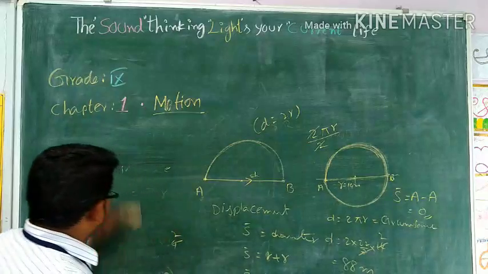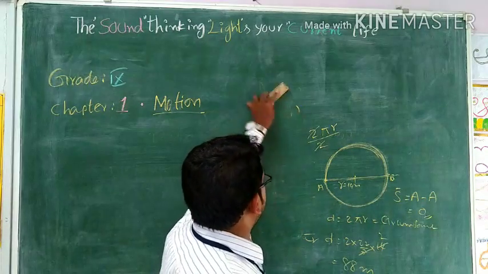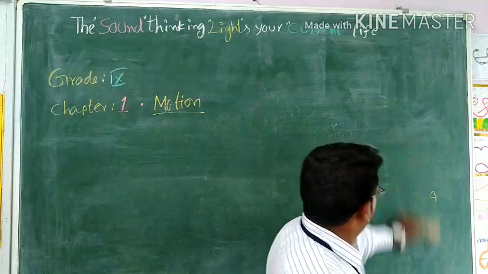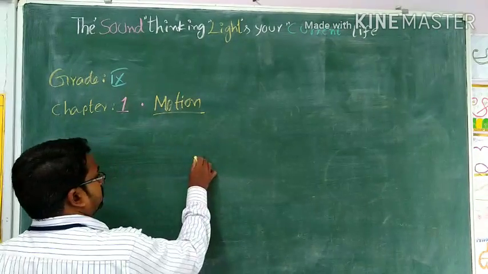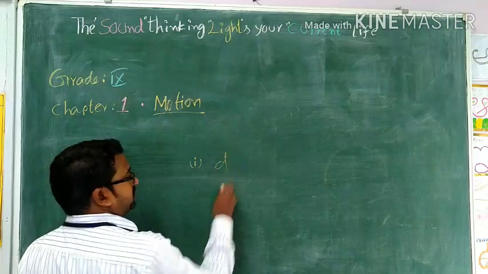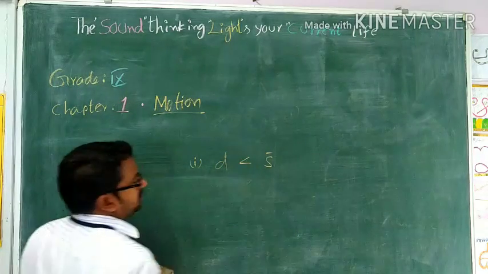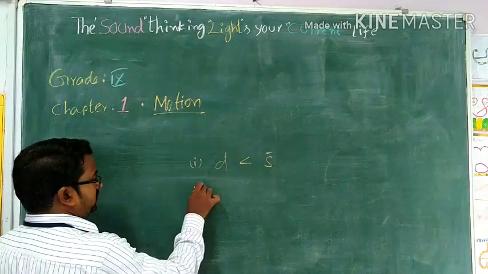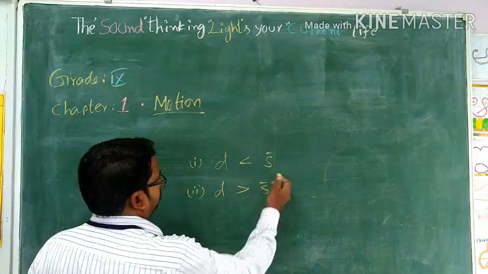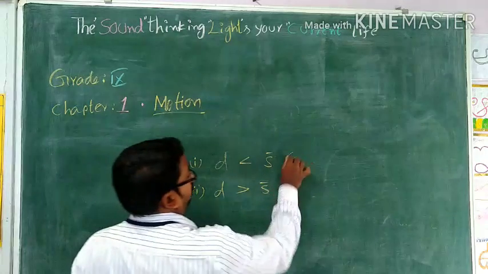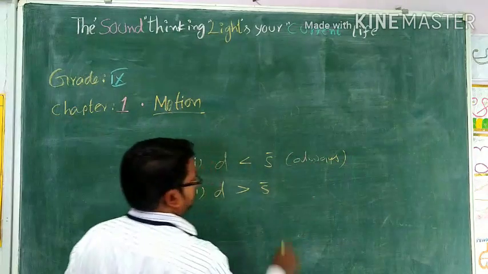And based on this, once in competitive examinations they also ask a very silly question. Which of the following is the correct relation between distance and displacement? The first option: distance is less than displacement. Distance is greater than displacement, always. I'm going to add one more thing: always.